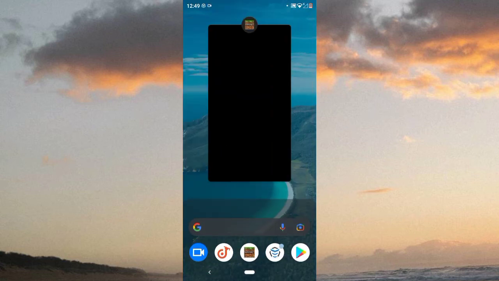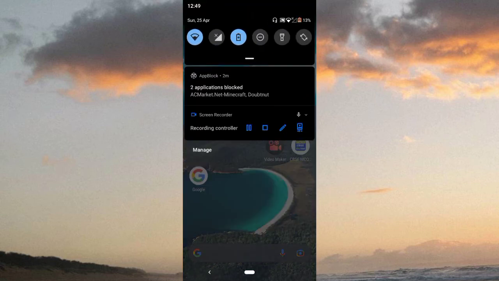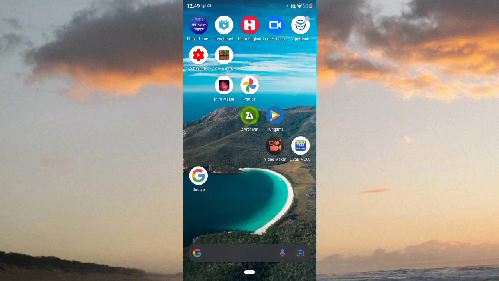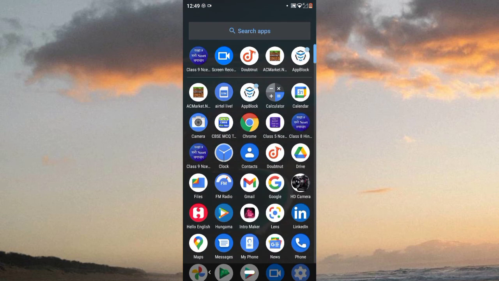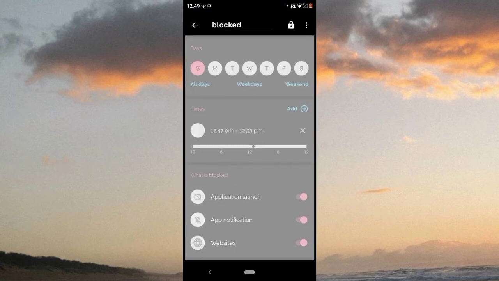Now your app is not working. If you want to open it, you can never open it. So keep studying is the only way. After 10 minutes, I said 10 minutes lock profile, so it will be open after 10 minutes. So we just wait and watch.